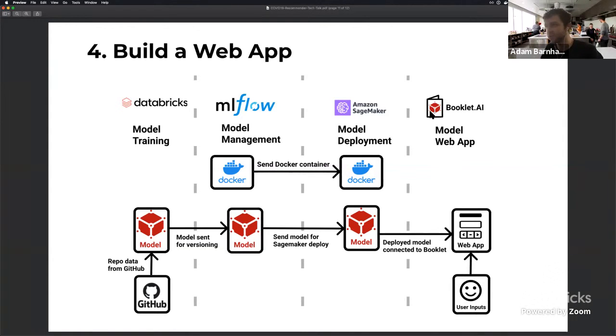Because if a model is just sitting in SageMaker, it's going to be an API, and it's going to be tough for somebody to necessarily use and actually get value out of.